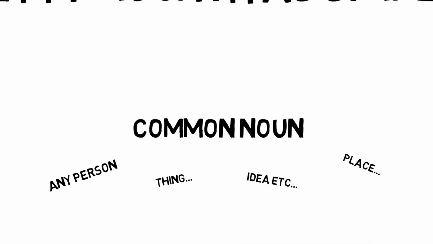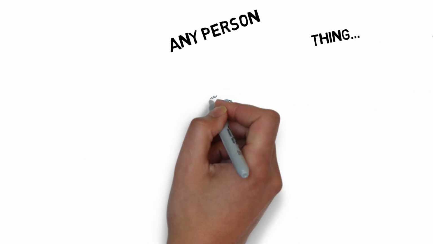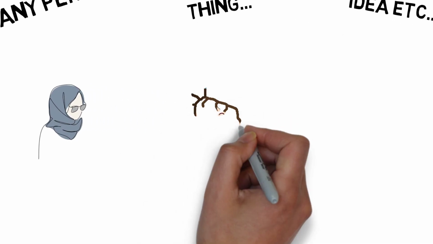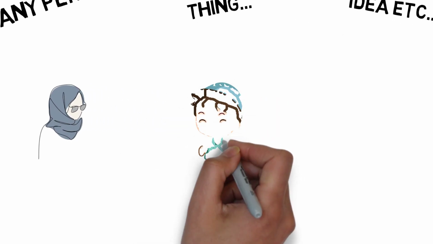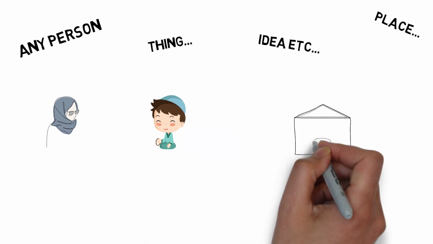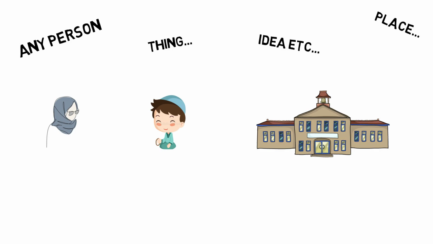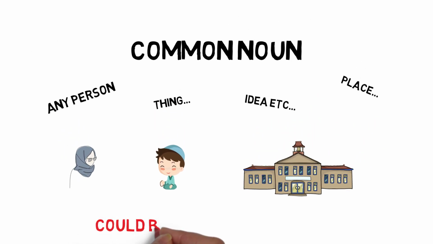It's not something specific. So for example, if I was to say a girl, a boy, a school, something like that, you wouldn't know which boy I'm speaking about, which girl I'm speaking about, which school I'm speaking about. So in English, we would call this a common noun.